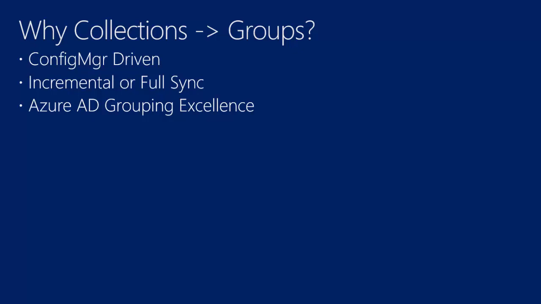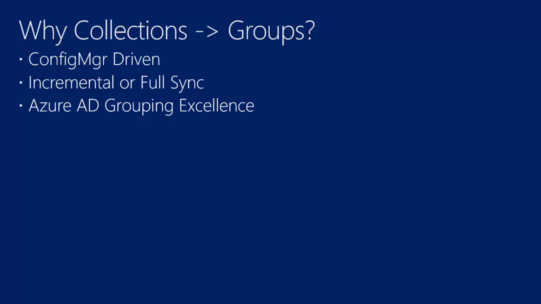And so as long as our sync is incremental, then we're not going to force ourselves on the group. We're just going to make sure that the collection members are part of the group. Whatever has been added, changed, whatever in the collection will be reflected in the Azure AD group. But if somehow the group is manipulated manually in Azure AD, then those changes will persist until the full sync.